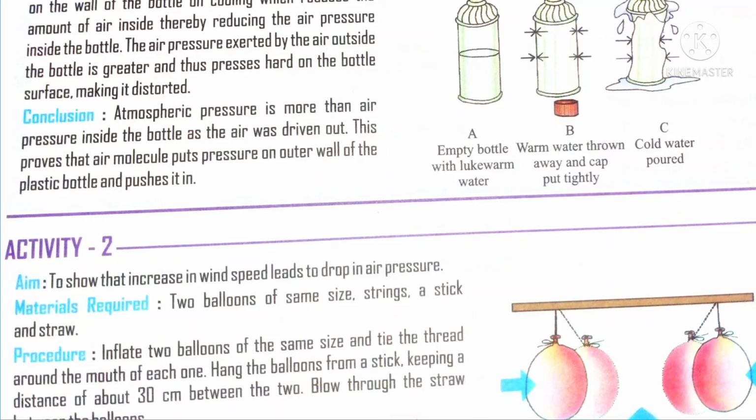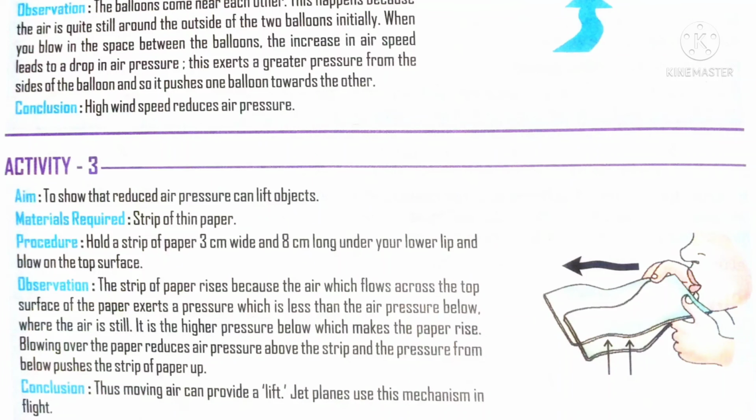Now you are going to hold the paper like this in your mouth. Now blow over the top layer of the paper. What do you observe? You can see the top surface of the paper leads to lower pressure area, whereas below the paper leads to higher pressure area. Because you know that pressure from below pushes the strip of paper up, thus moving air can provide a lift. Jet planes also use this mechanism to fly.